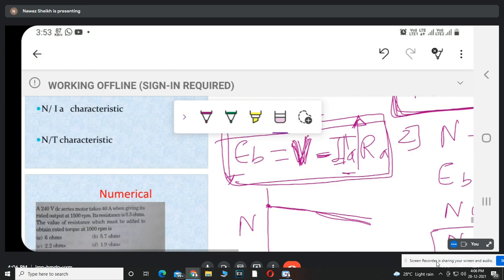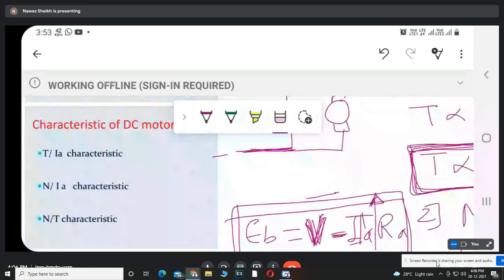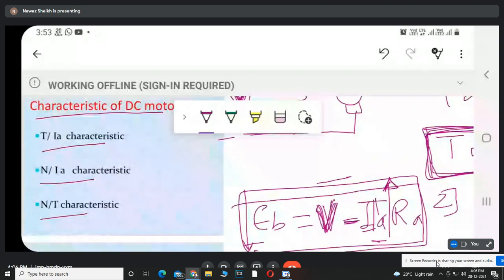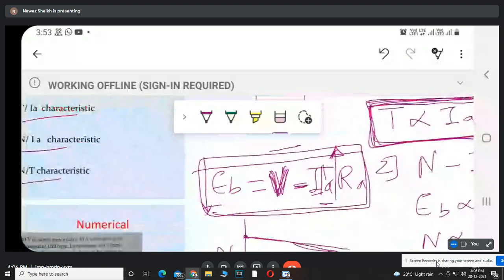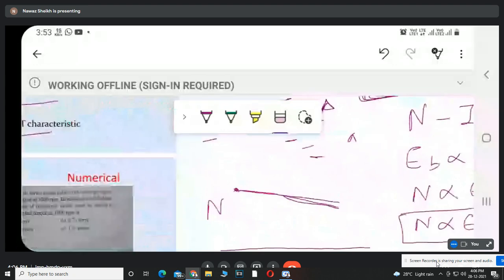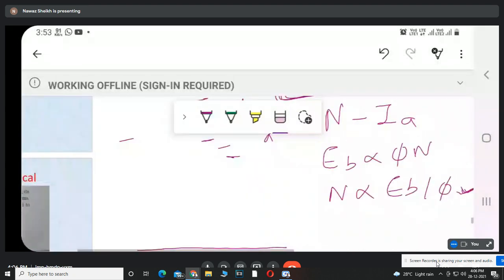Like about this characteristic of the DC motor: torque armature current characteristics, speed armature current characteristics, and speed torque characteristics for DC series and DC shunt motor. Now we'll take some numerical.